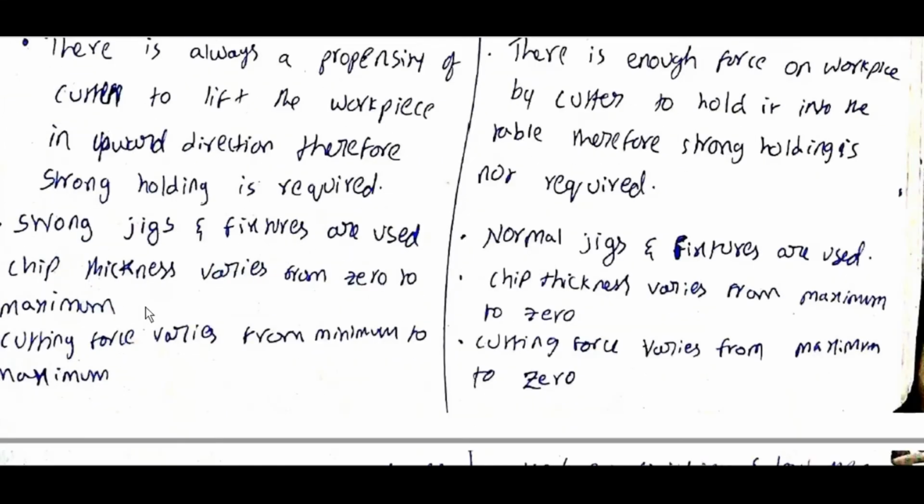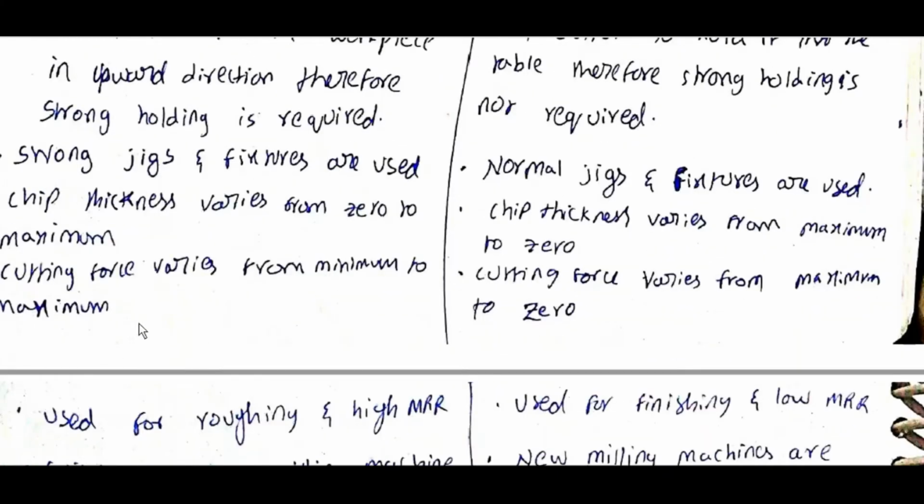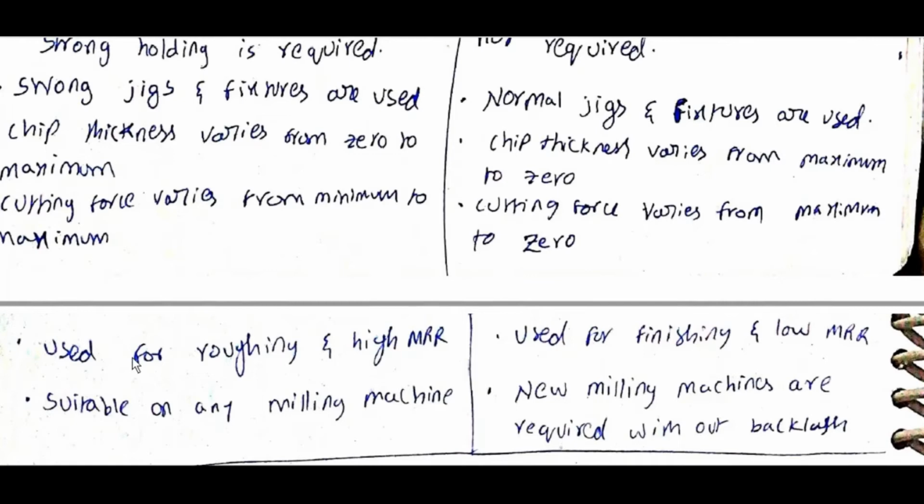Chip thickness varies from 0 to maximum. Cutting force varies from minimum to maximum. Used for roughing and high MRR. Suitable on any milling machine.